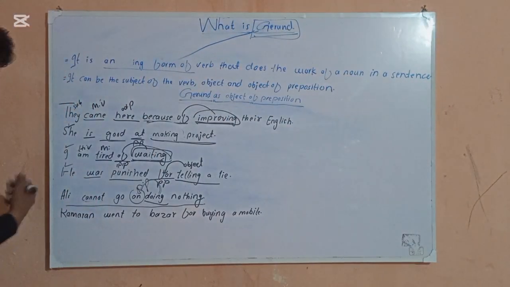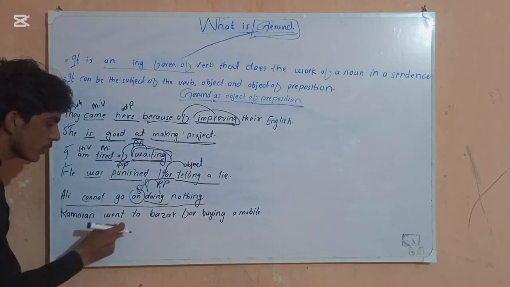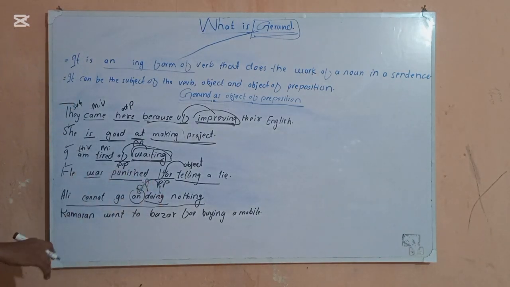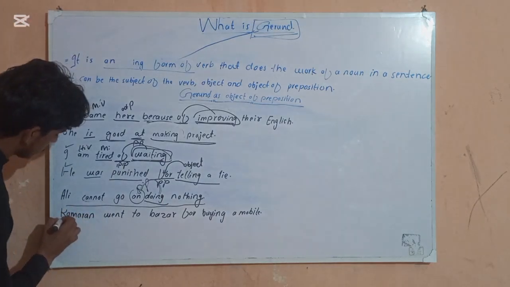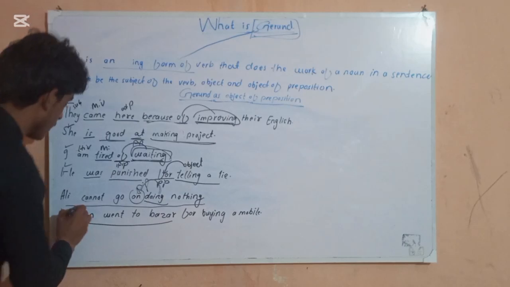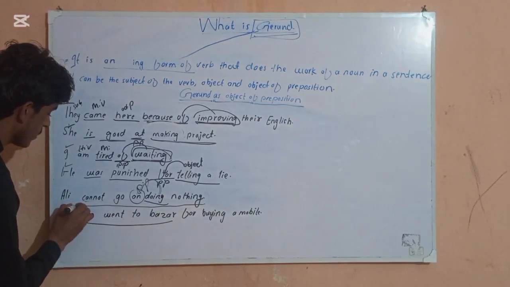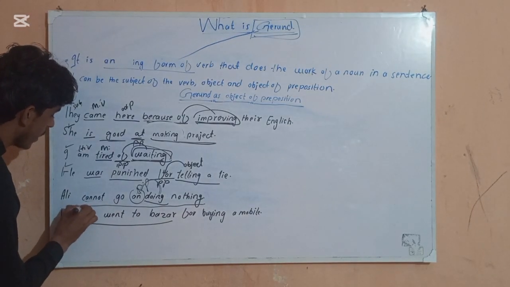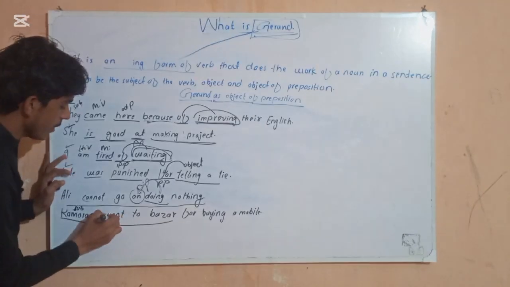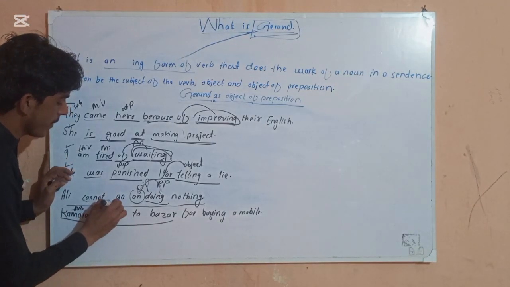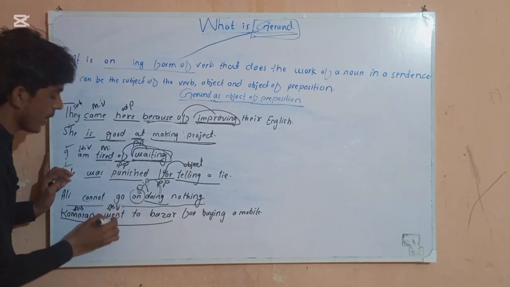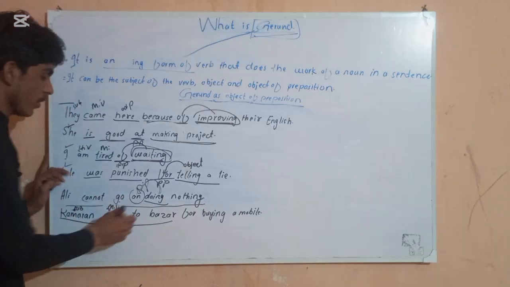Now let's come to the last sentence. Kamran went to bazaar for buying a mobile. Kamran went where? He went to the bazaar. Kamran is our subject because we are talking about Kamran. Went is our main verb, the second form of go.